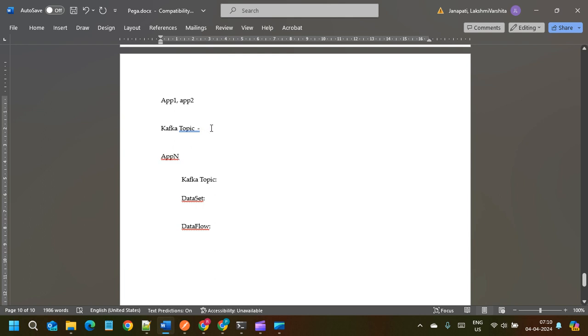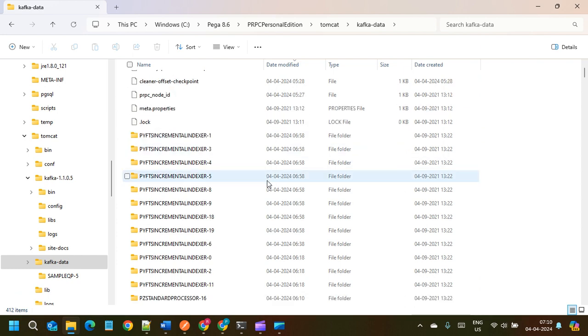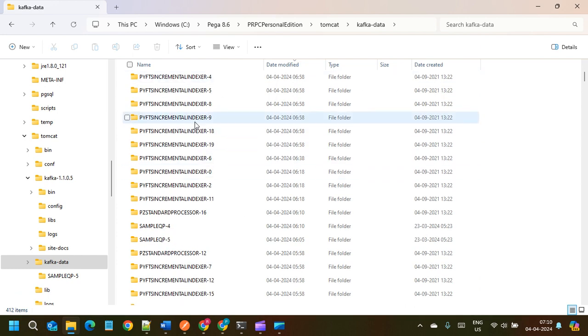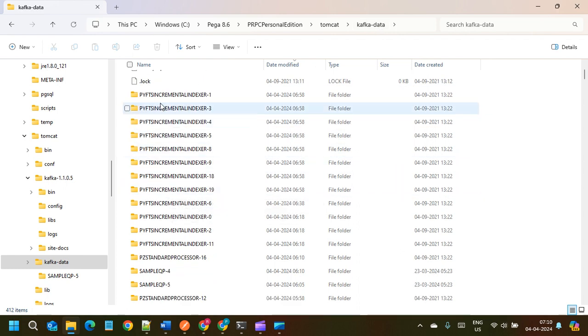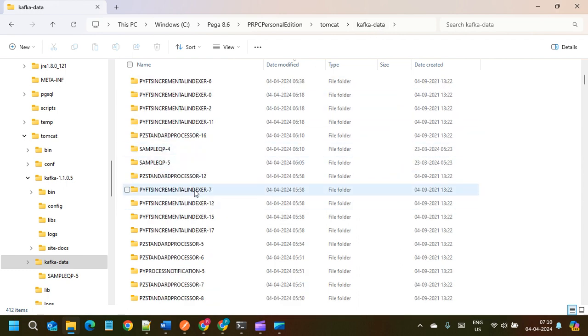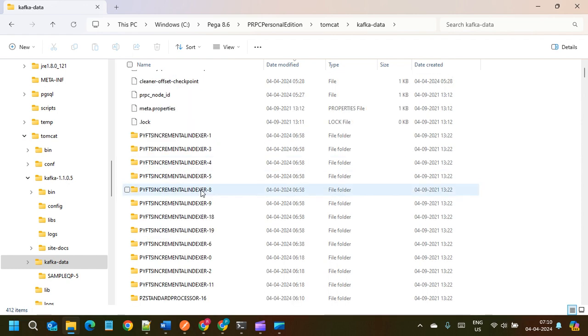The topic can have partitions. In Pega, by default we have 20 partitions. If you open Tomcat Kafka data, we can see the different Kafka topics. These are out-of-the-box ones.